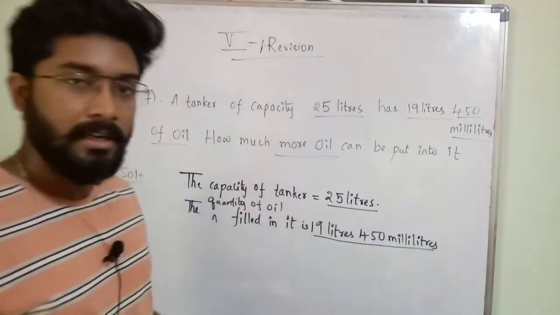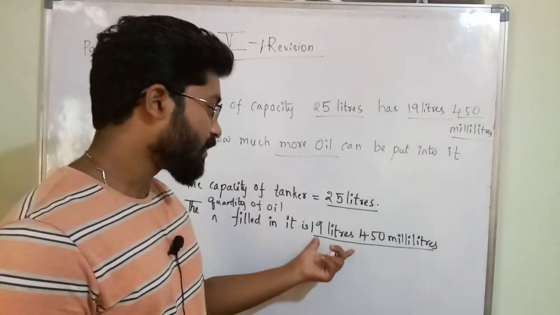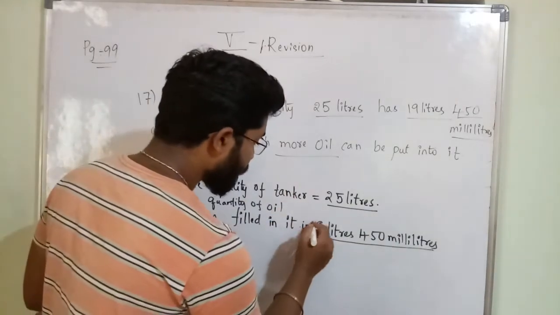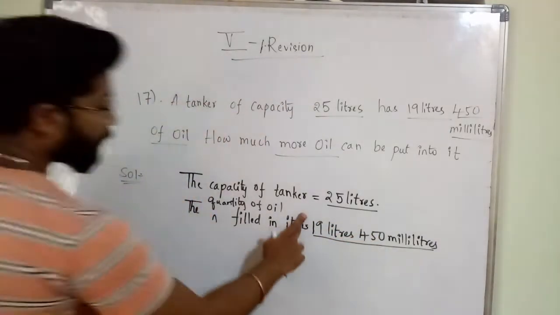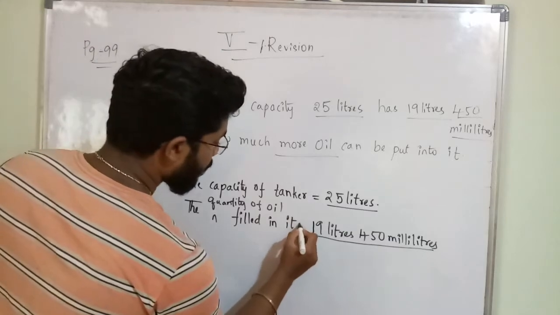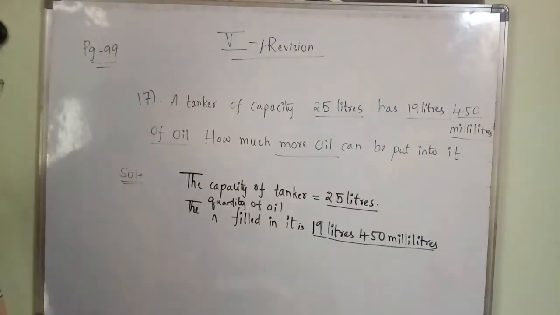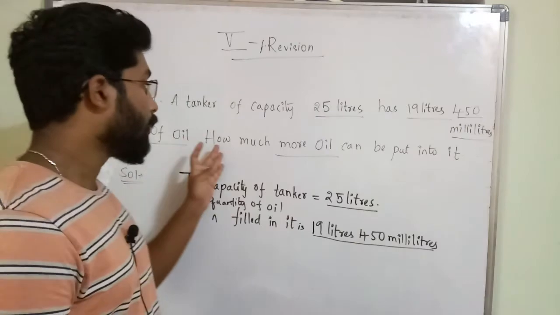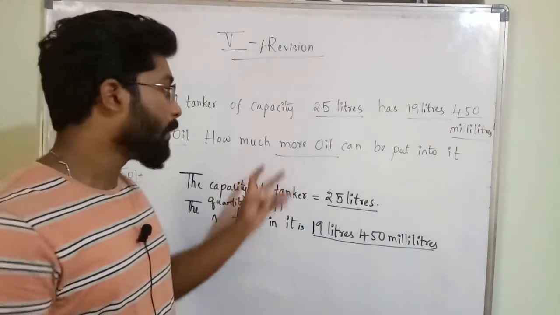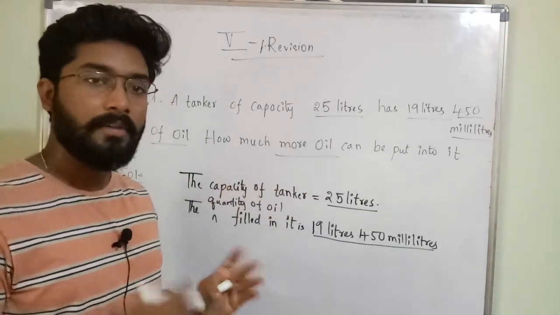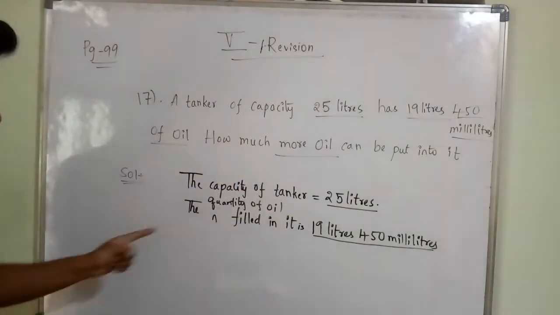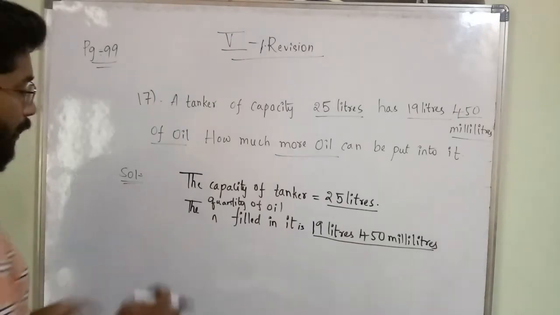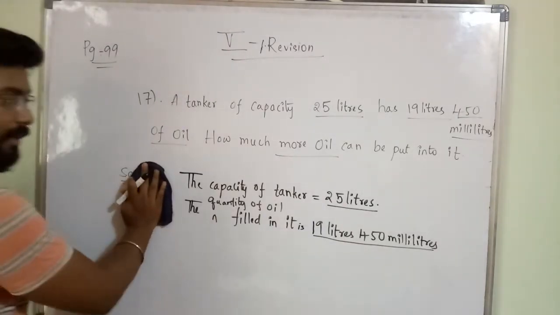Up to 25 liters only you can fill, but only 19 liters 450 milliliters is filled. So what we have to do to find how much more oil can be put into the tanker? These two statements you have to write.